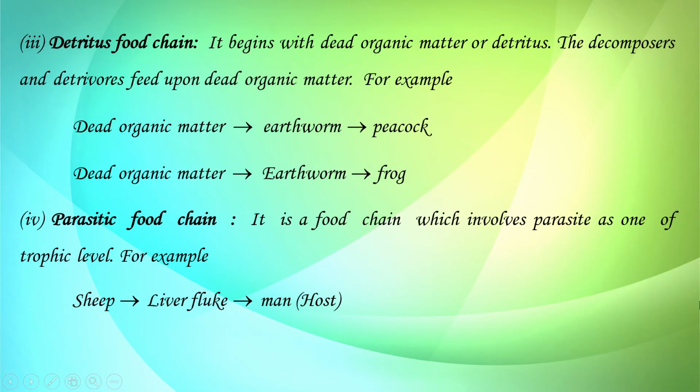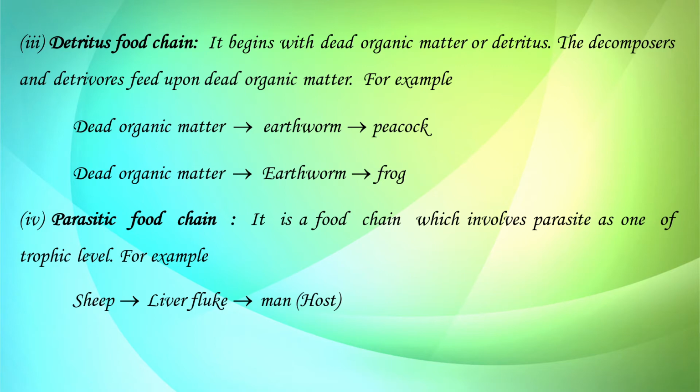Number three, detritus food chain. It begins with dead organic matter or the detritus. So dead organic matter or the detritus is taken up by the decomposers or detritivores. So dead organic matter can be taken up by the earthworm as food. Earthworm is eaten up by the peacock. Similarly, earthworm can also be taken up by the frog. So these kinds of food chains are known as detritus food chain.